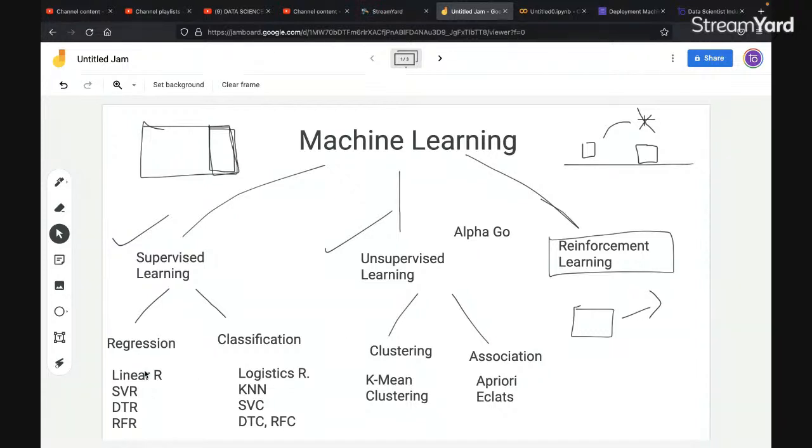You need to understand how linear regression, SVR, DTR, and RFR work, what formulas they use, how you can optimize them and improve their performance, and how you can tune the values. These are some of the advanced concepts.